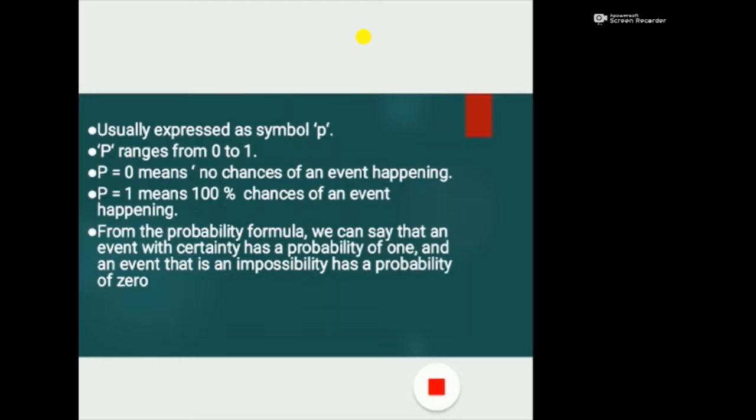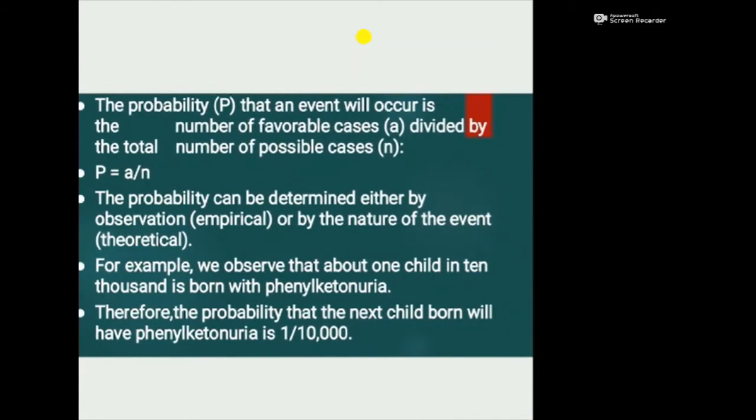Probability ranges from 0 to 1. If probability is 0, it means no chance of an event happening. If probability is equal to 1, it means 100% chance of an event happening. From the probability formula, we can say that an event with certainty has a probability of 1 and an event that is an impossibility has a probability of 0. The probability that an event will occur is the number of favorable cases, denoted by the letter A, divided by the total number of possible cases, denoted by the letter N. So P is equal to A by N.